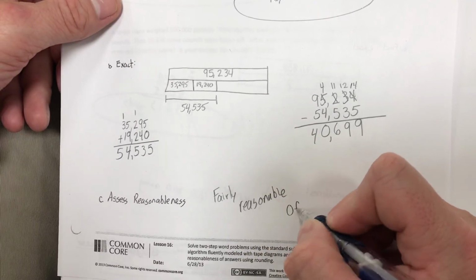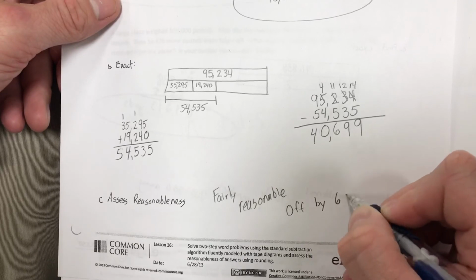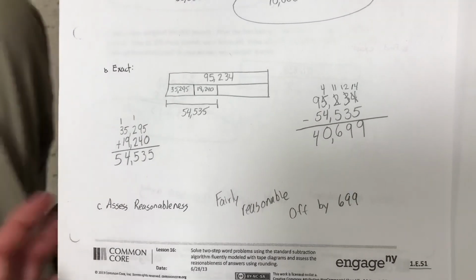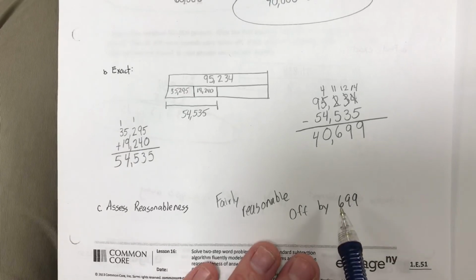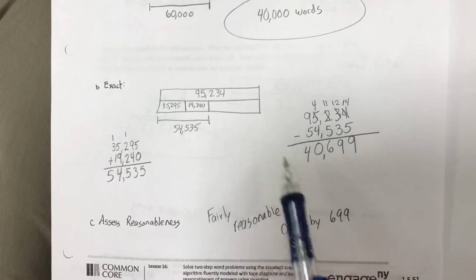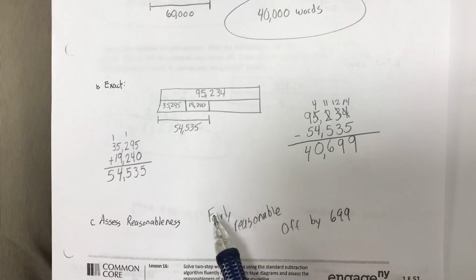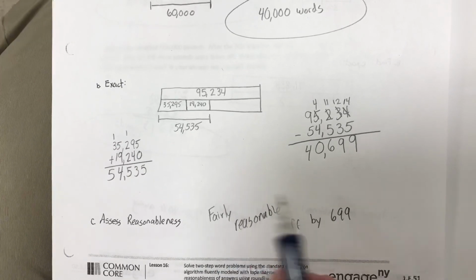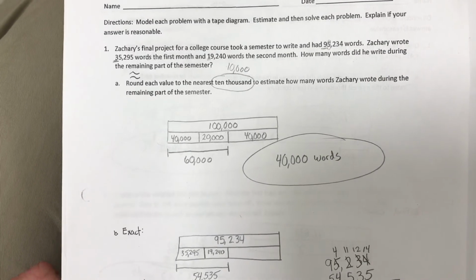And we are off by 699. And that's not bad. If we're rounding to the nearest 10,000s place, guys, we're not even 1,000 away from the actual. So that's not too bad. Fairly reasonable. More towards almost the reasonable end, especially since we went to such a high place value of 10,000s.